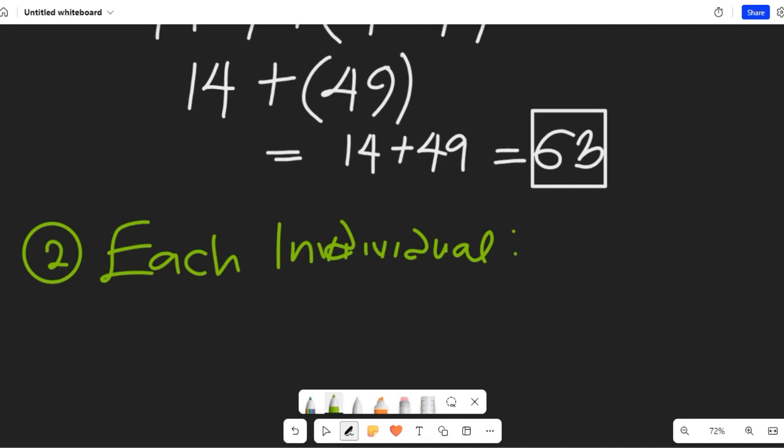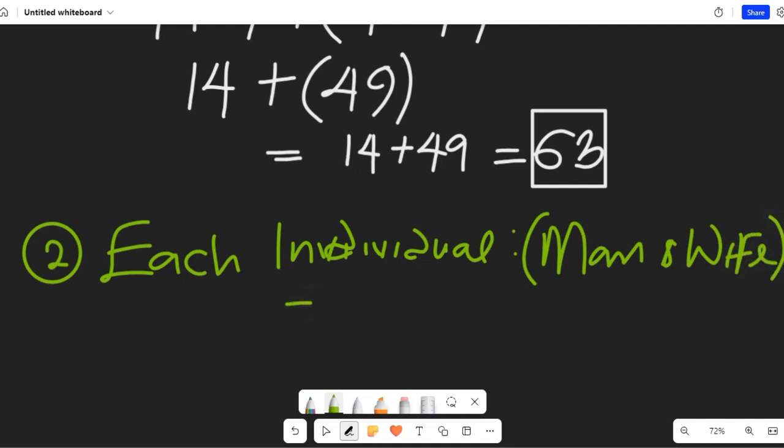So we have man and wife, and each of them will be having 7 children.